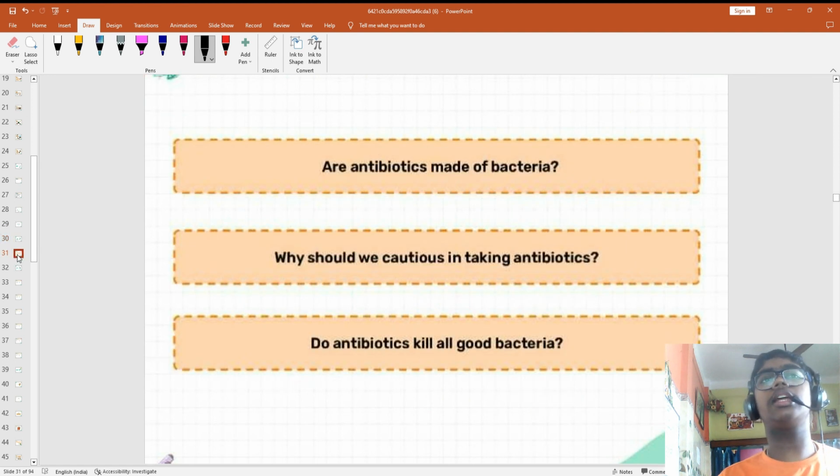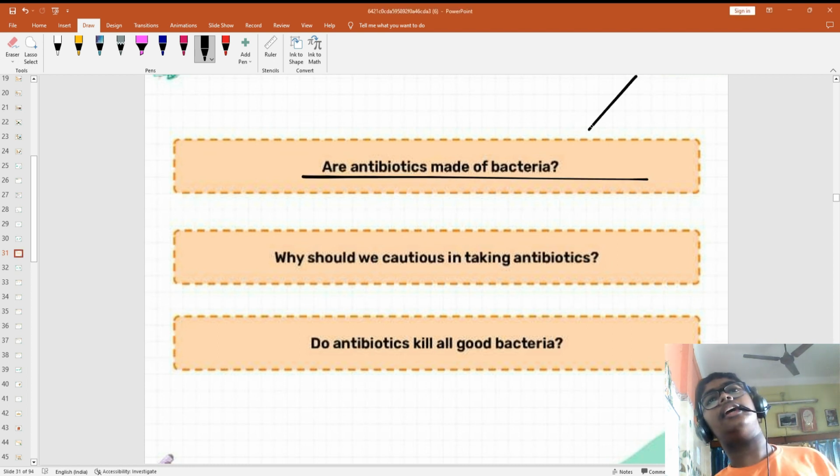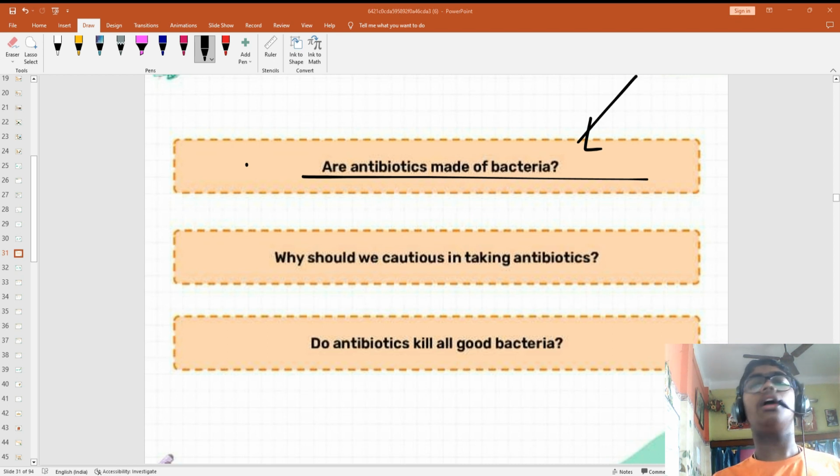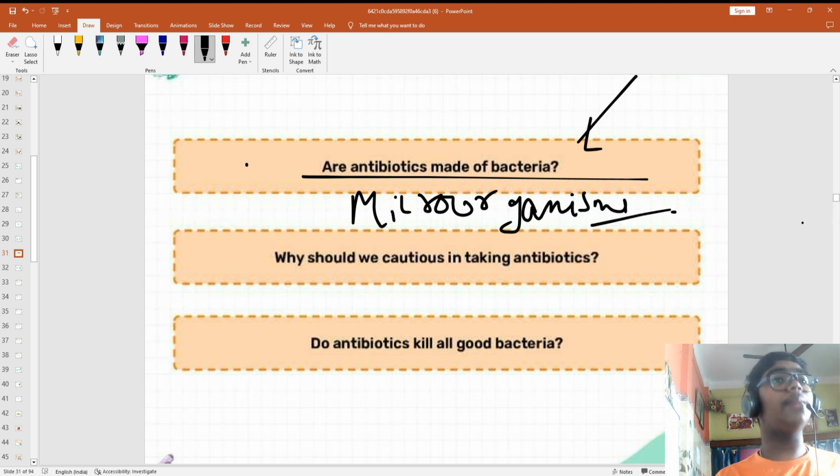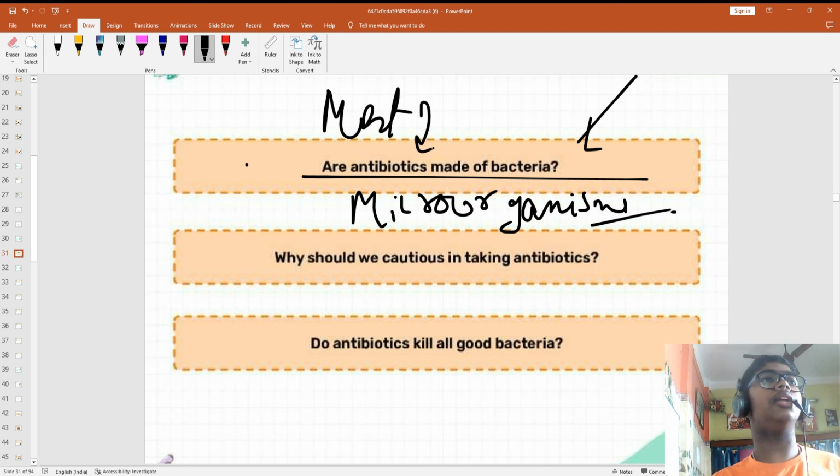Now I will be taking the frequently asked questions. Are antibiotics made up of bacteria? What do you think? Obviously, but more precisely, you can say microorganisms. Some antibiotics are also made from different microorganisms like fungi, mold, what we are talking about. But most antibiotics are made from bacteria.